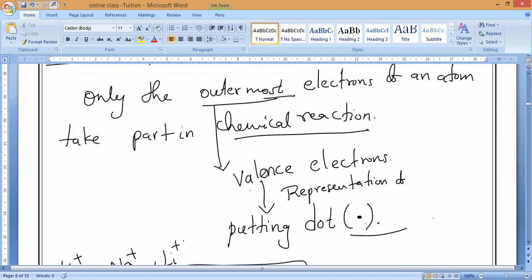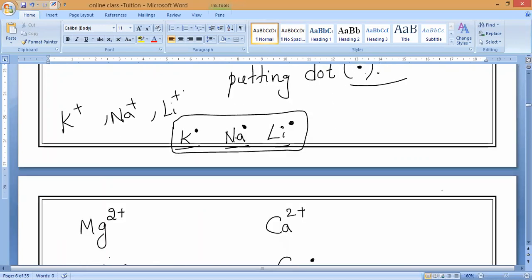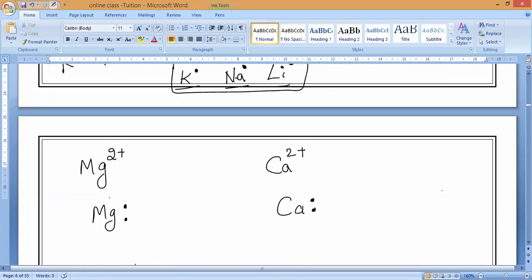One dot for how many electrons? Pranav, Dilip and Dina: one dot for one electron. Understand? Two dots mean two valence electrons. Please write it: one dot for each valence electron. Somebody may ask me, sir, should we keep the dot on the right, left, bottom or top? Anywhere, as is convenient. There is no mandatory place. Anywhere you can keep it. Is it okay? Yes, sir. You should remember that.